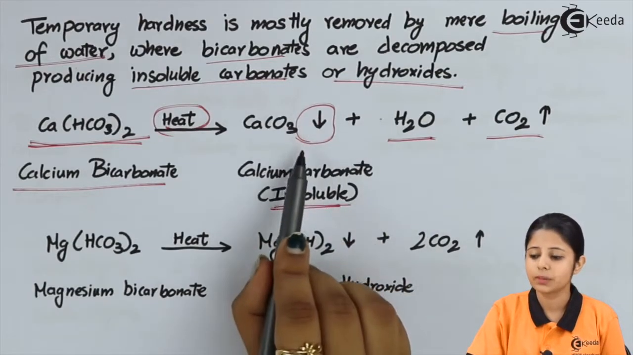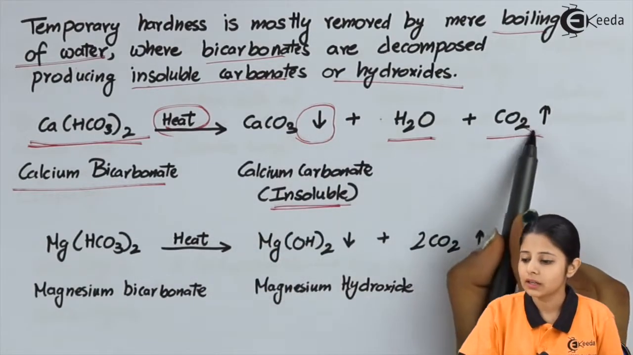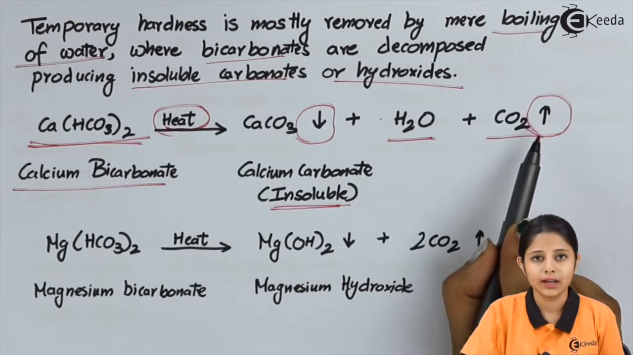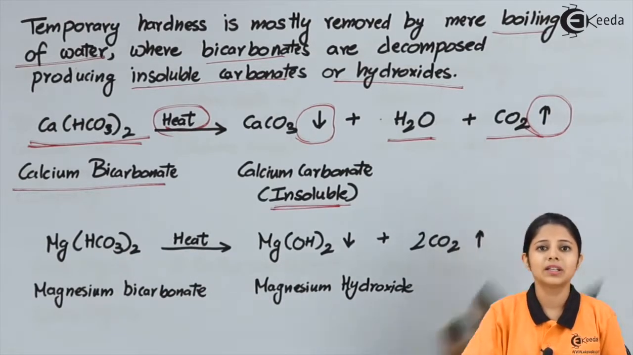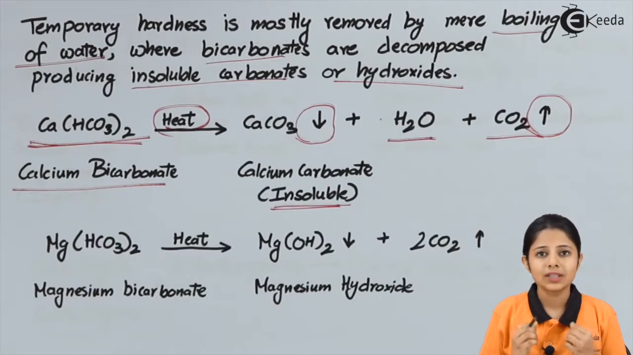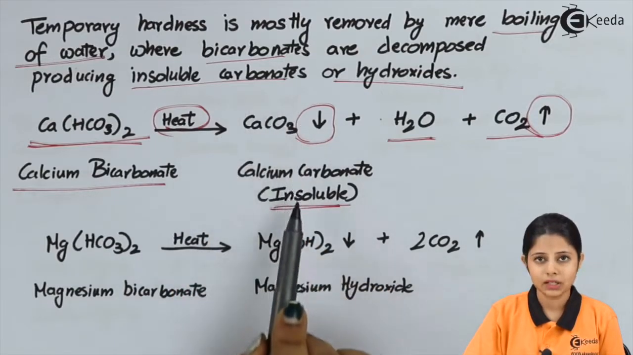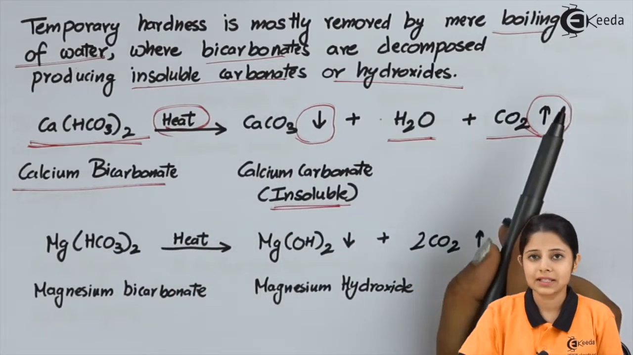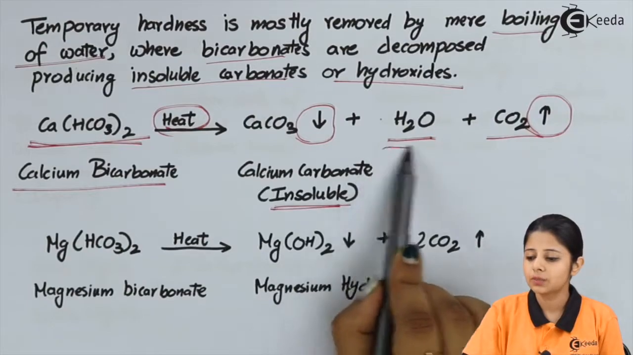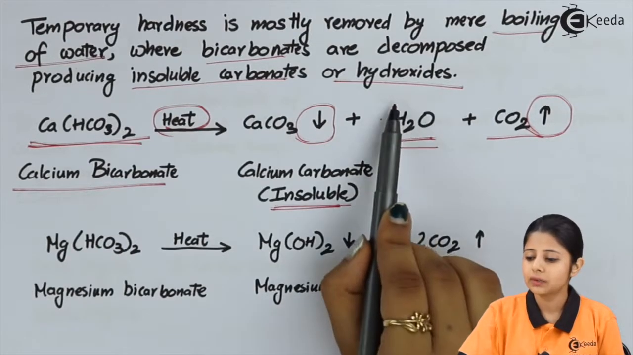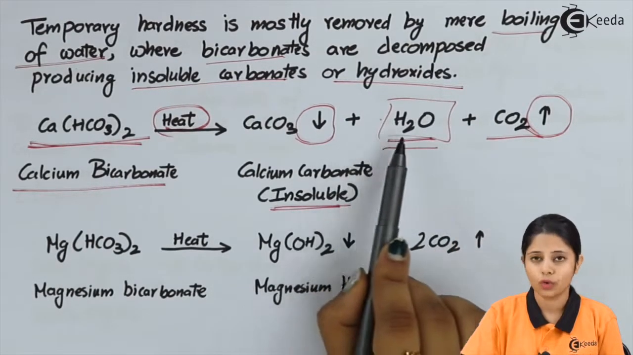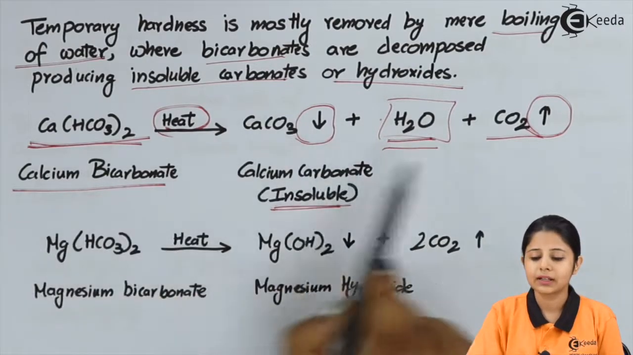The first arrow is a precipitate arrow and the second arrow is a volatile arrow. Volatile arrow means it is in the gaseous form, it will just escape out of the system into the atmosphere. That means the first impurity precipitates down, the second impurity escapes out, and what remains is pure water. Thus, in my output, I will get soft water. Let us see what exactly happens over here.